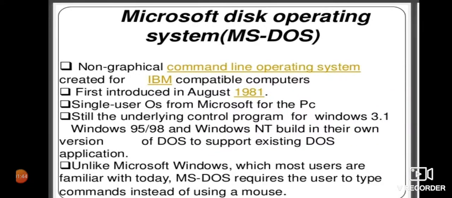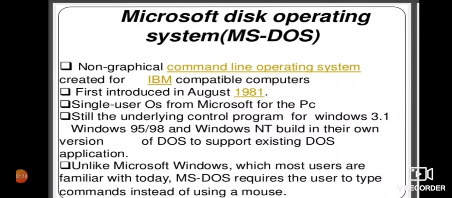Microsoft Disk Operating System features include: it is a non-graphical command line operating system. It does not have graphics. We simply have to write commands in this DOS prompt. We cannot use a mouse, and it does not support any icons or folders. MS-DOS was first introduced in August 1981. It is a single user operating system from Microsoft for the PCs.